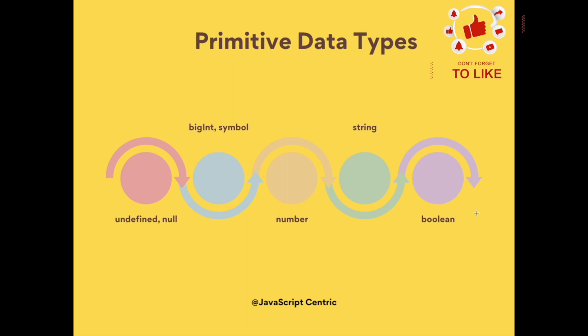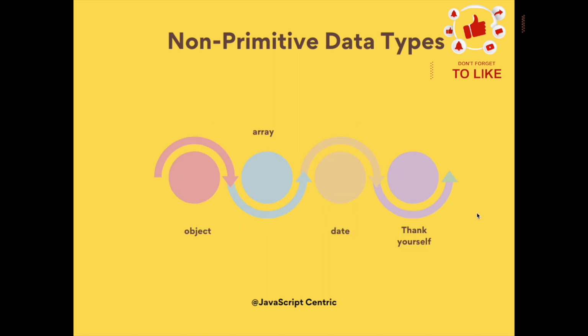The next topic is the primitive data types. We know in JavaScript we have primitive and non-primitive data types. We have 7 types of primitive data types: undefined, null, BigInt, symbol, number, string and boolean. You should know about BigInt and symbol, and why we are using those primitive data types. After that you can move to the non-primitive data types, which are object, array and date. You should know about object and array. This is really important, and date is also important.